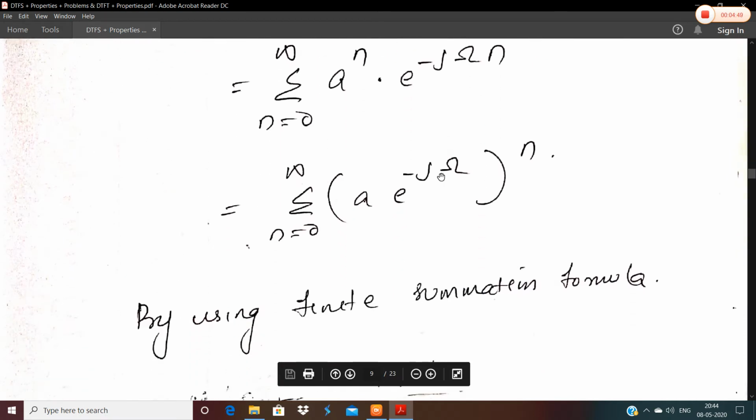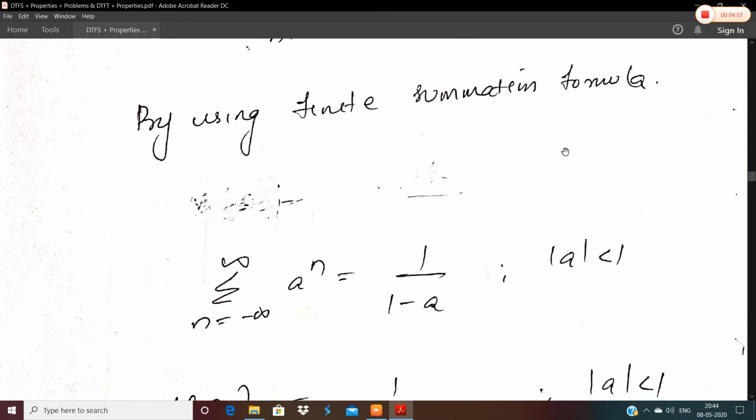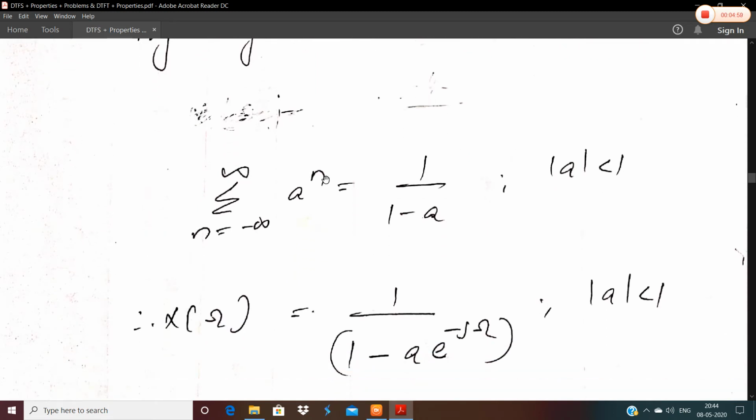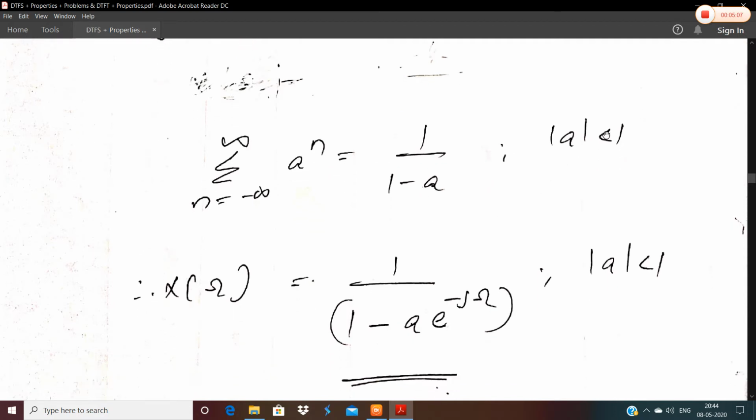Here you can take the raised to n outside and we'll have the common a into e raised to minus j omega whole raised to n. And by using the finite summation formula, we know that sigma n equal to minus infinity to plus infinity a raised to n can be written as 1 by 1 minus a, provided mod a is less than 1.